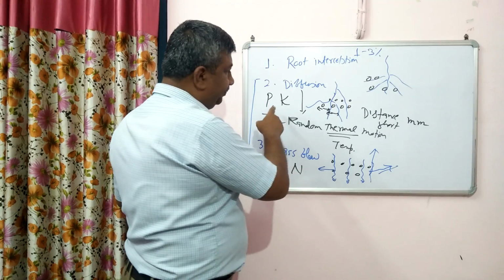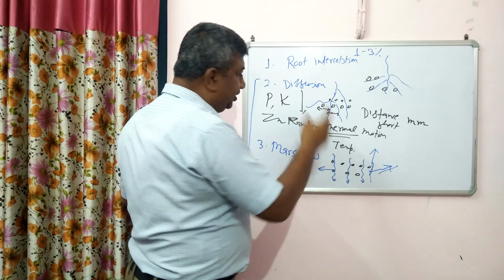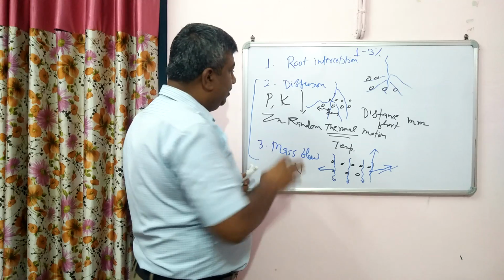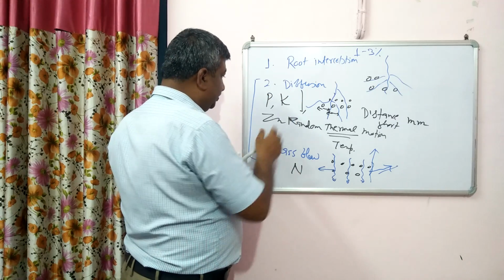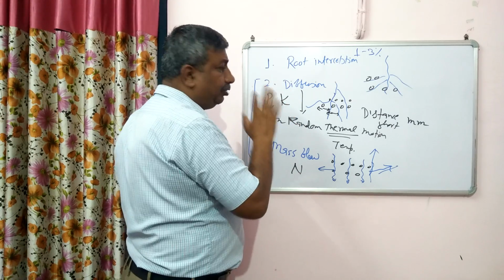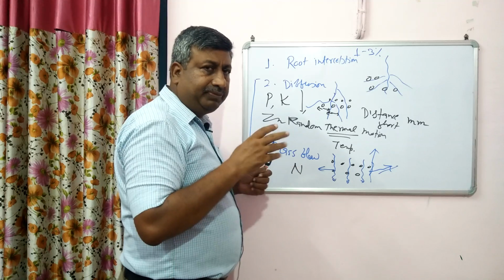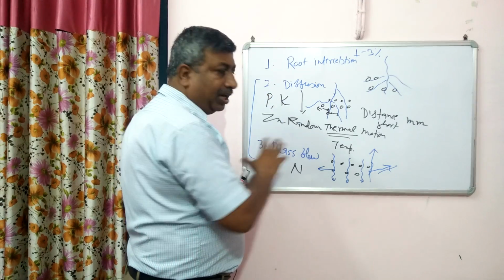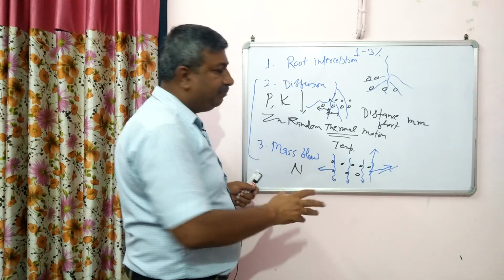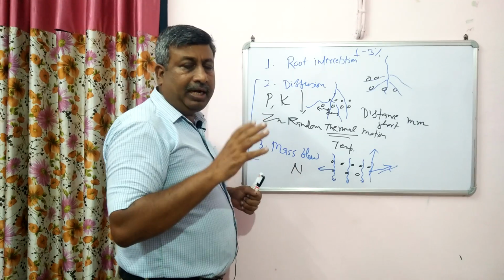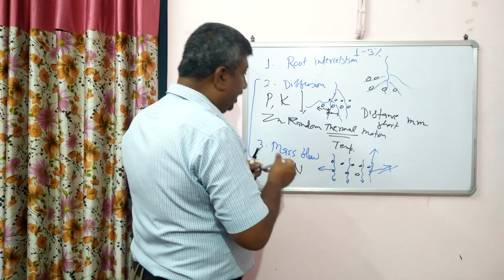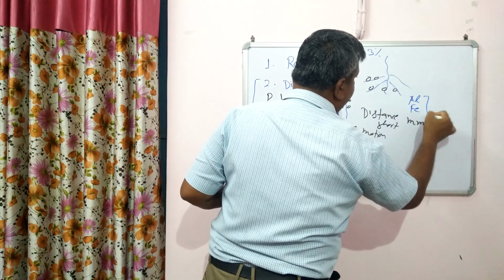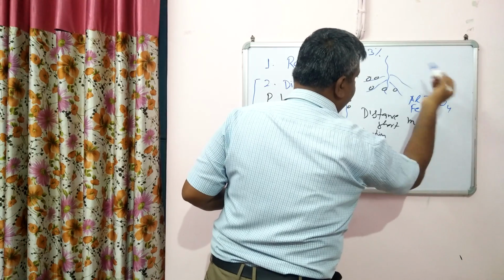Phosphorus and potassium are also in soil solution. So potassium availability is also through mass flow, but phosphorus availability is through diffusion. So almost we can say the entire amount is available through diffusion, not by mass flow. In mass flow, only those nutrients are available which are present in soil solution, and phosphorus is not in soil solution. Actually, phosphorus is bound with aluminum and iron, aluminum phosphate, iron phosphate.